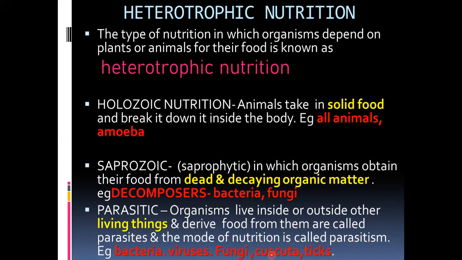Bacteria, viruses, fungi, then some plants like Cuscuta. Some plants are also parasites; Cuscuta is an example. Then ticks and mites are there. They are all parasites. So these are the different kinds of heterotrophic nutrition which we are going to learn in detail one by one. First we take up holozoic nutrition. Thank you.